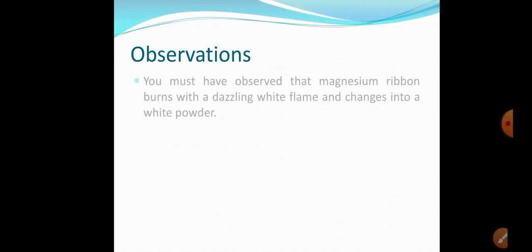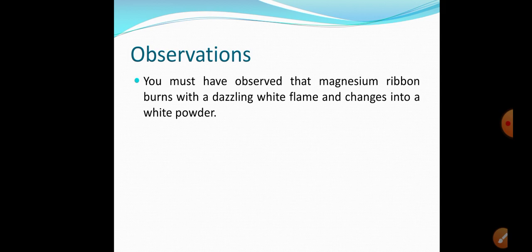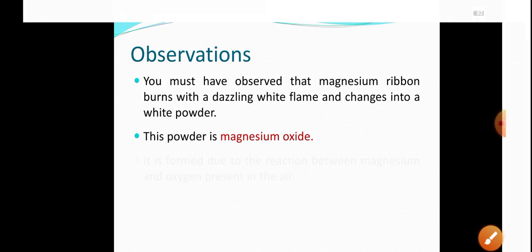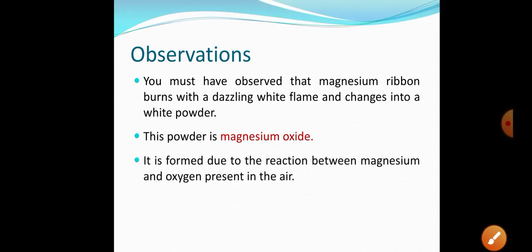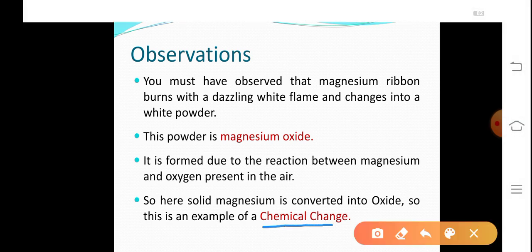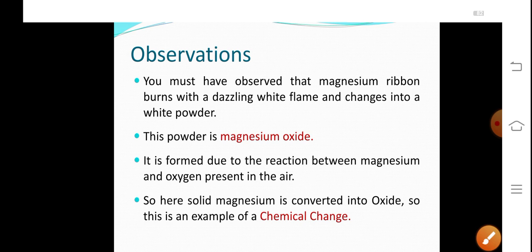Observations. You must have observed that the magnesium ribbon burns with a dazzling white flame and changes into a white powder. This powder is magnesium oxide. So here the phase change has taken place. It is formed due to the reaction between magnesium and oxygen present in the air. So here solid magnesium is converted into oxide. So this is an example of a chemical change. Whenever we observe phase change, then it means that it is a chemical change.